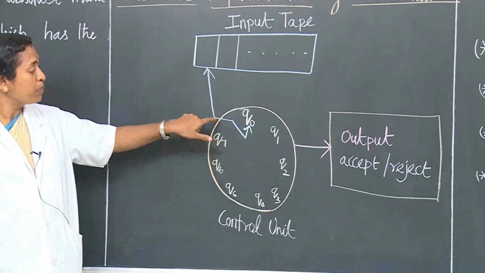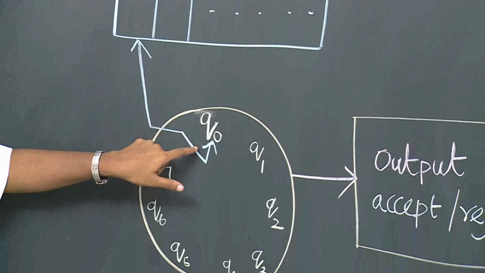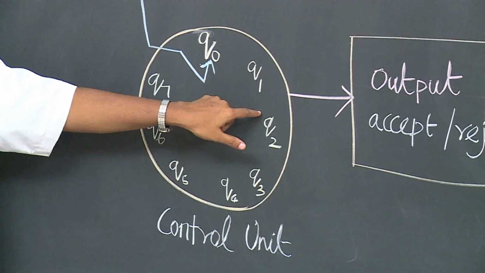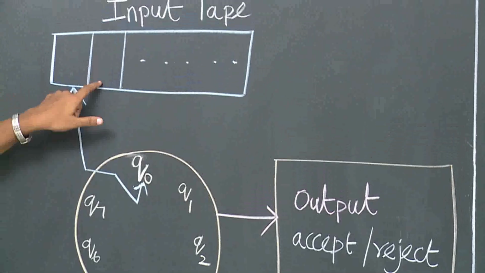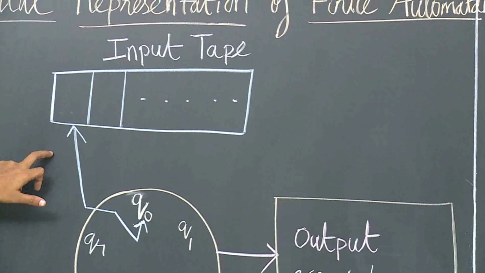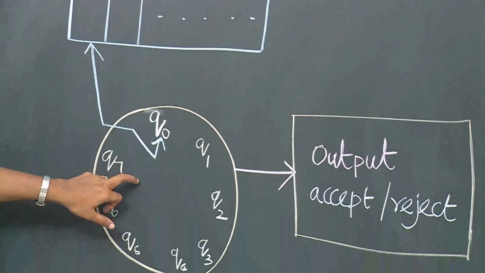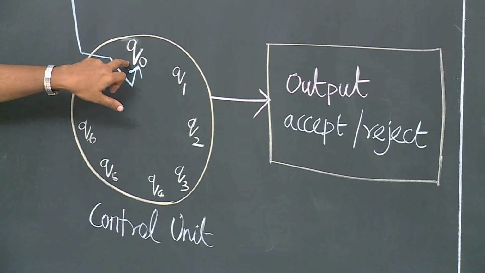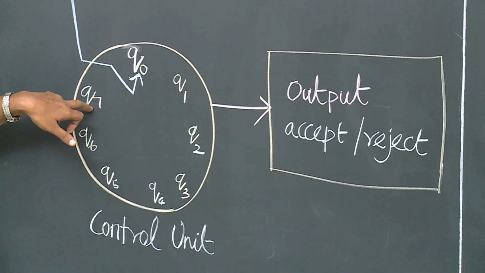The starting state will pick a symbol from the input tape, and it will transit, and afterwards it moves from one state to another state. When it takes the symbol from the input tape, the pointer will move towards the right-hand side. Similarly, in the control unit, the states move from Q0, that is the start state, through the intermediate states, and finally move to the final state.